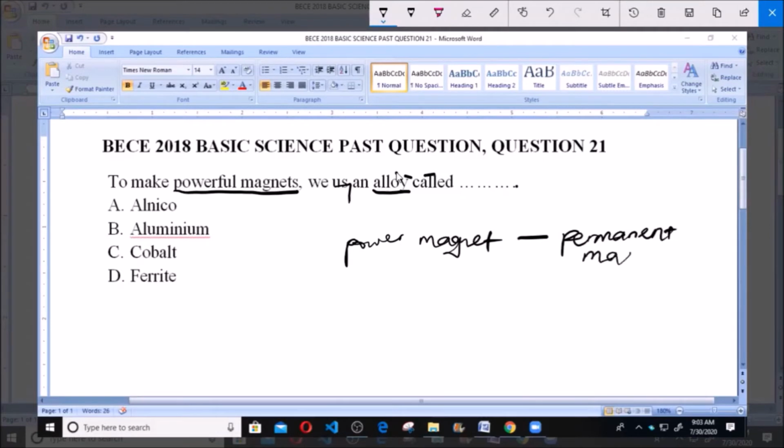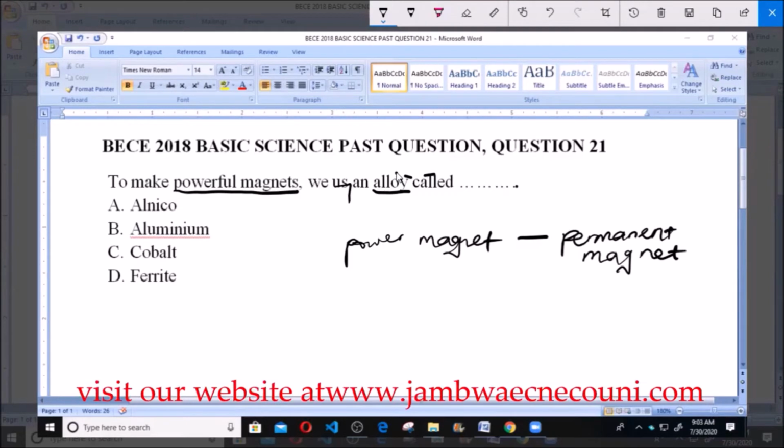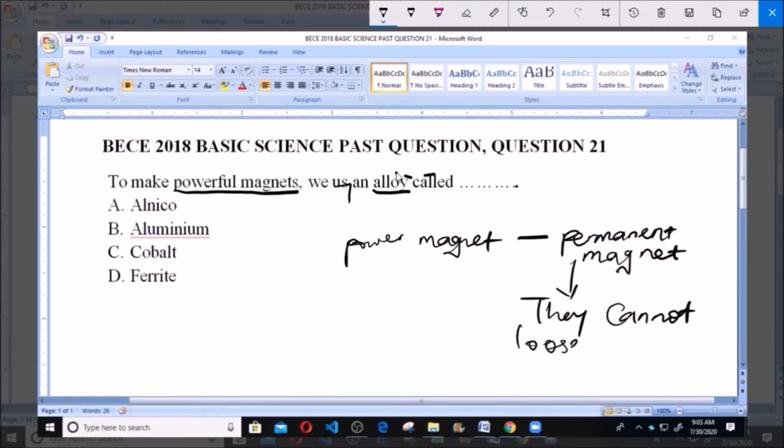That is, these magnets cannot lose their magnetic property, no matter the condition in which they are faced. They cannot be demagnetized.